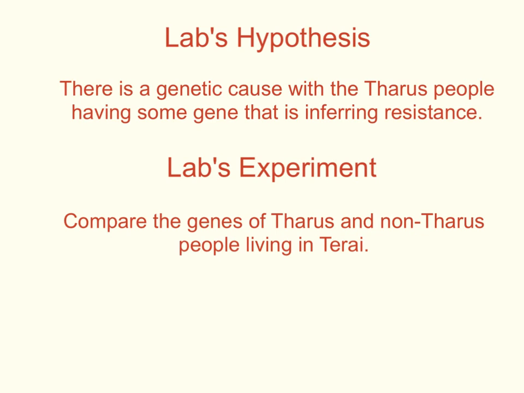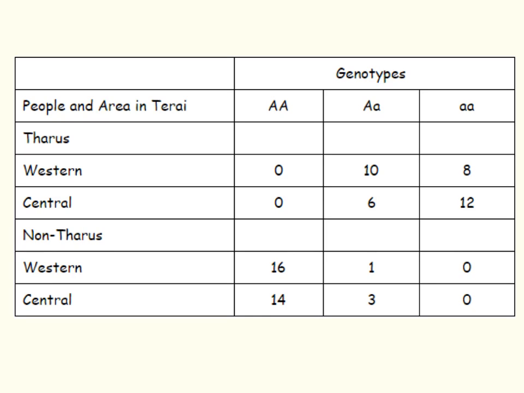So the lab that conducted these experiments hypothesized that there is a genetic cause, with the Tharu people having some gene that is conferring resistance to malaria. In order to discover if this was possibly the case, they designed this experiment to compare the genes of the Tharu with the non-Tharu people living in Terai. When they compared the genes of the people in Terai, this is what they discovered.